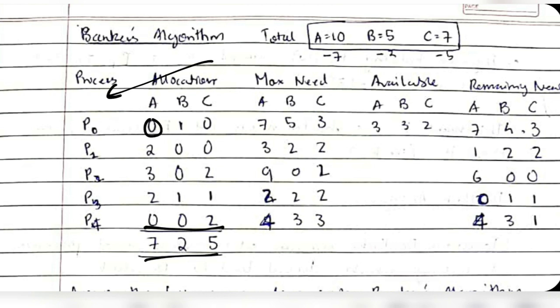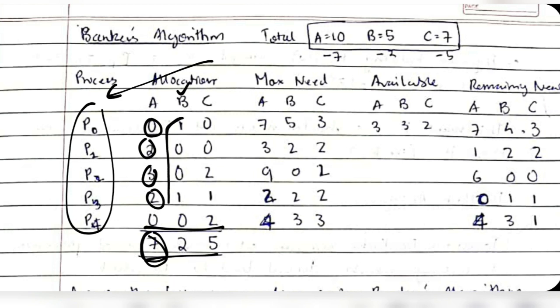When we add this, how many printers are already given? It's 7. Okay, so all these processes have a total of 7 printers already given. And what about the keyboards? How many keyboards are given? 2. And what about the CPU? 5 CPUs have been given.